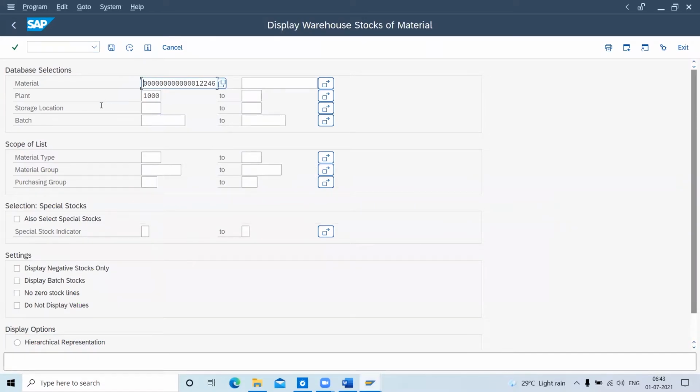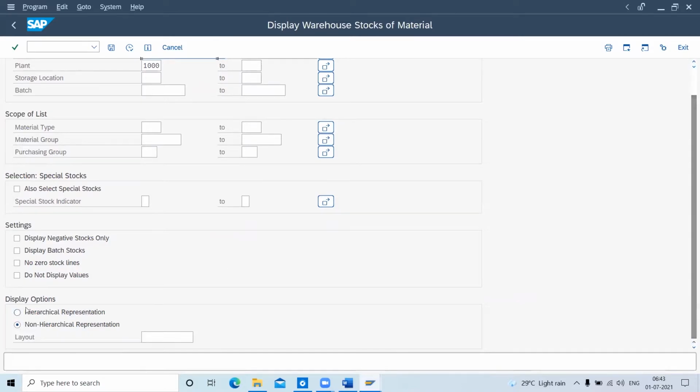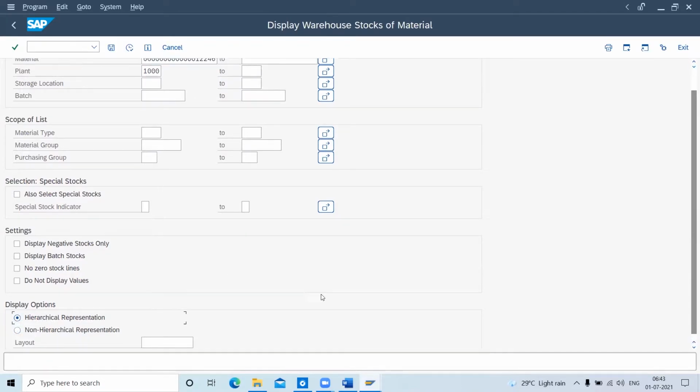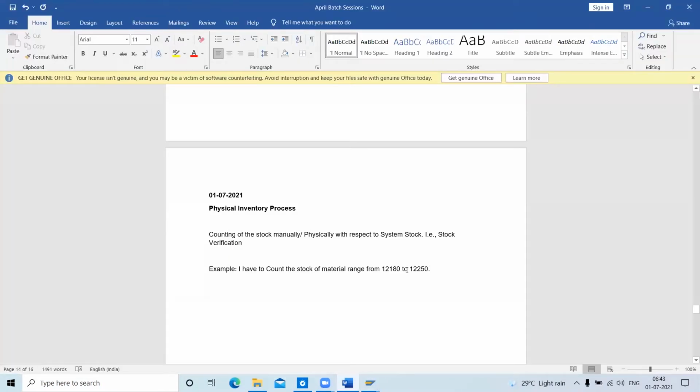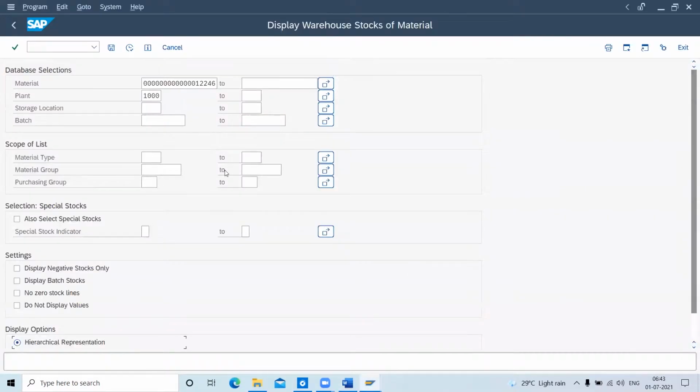When I go to MB52, it has a series of materials. You can have these ranges and the same material, and you can have the plant and storage location data. For display, I will come to it; I will show the hierarchical display. As per my scenario, I have to go from 12180 to 12250. Let me enter 12180, sorry, 122, 12250, and I will enter the storage location.